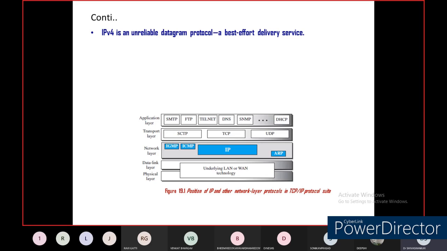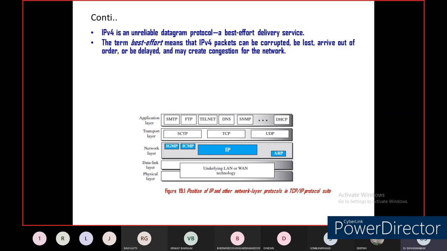If it is connectionless, then definitely we can say it is an unreliable datagram, meaning there is no guarantee of delivering the data to the destination. There is no specific cable or wire connection established between source and destination. Through air only, through intermediate nodes only, the source will transmit the packet. That's why it is unreliable. So IPv4 is connectionless and a best effort delivery service, compared to any other protocol.